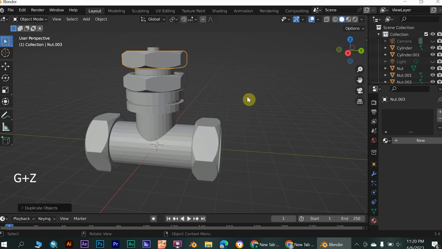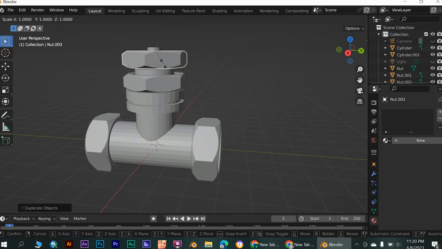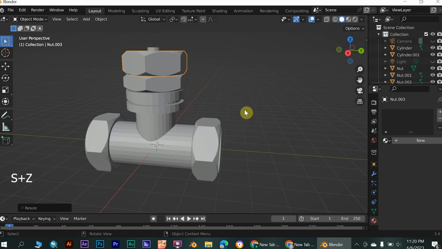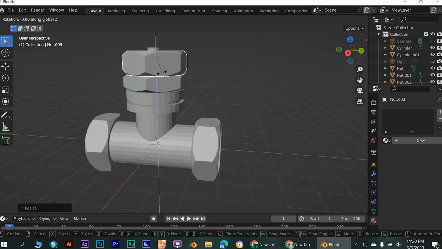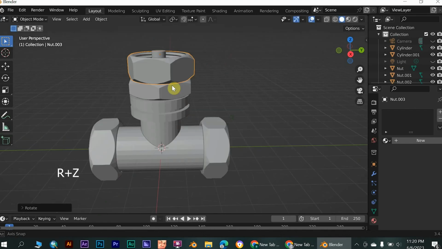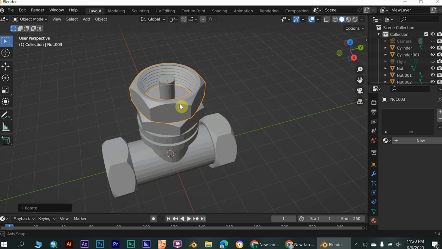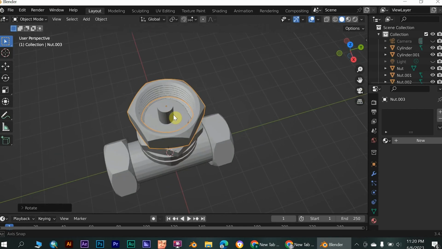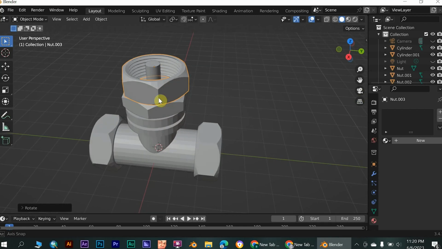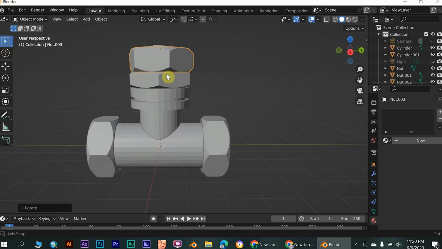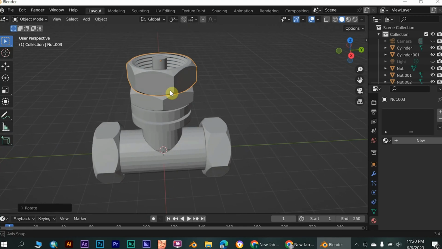Then put it above and scale it by clicking S plus Z. Second step, rotate it around the Z axis. Good.